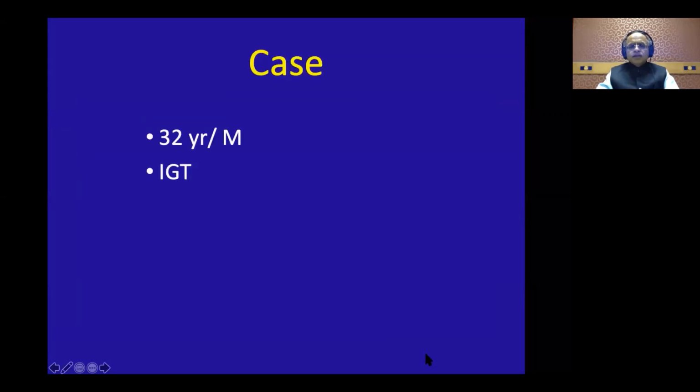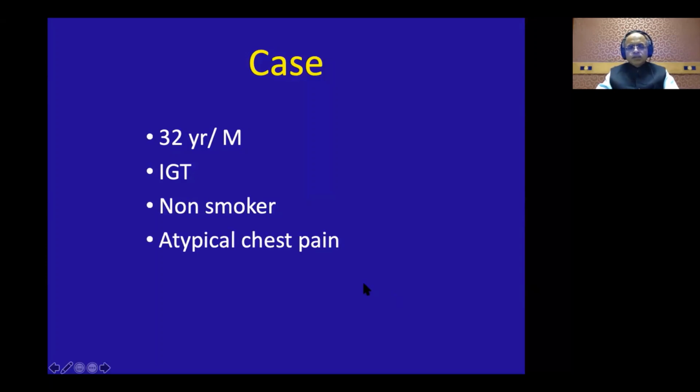Let us look at this 32-year-old gentleman. He has impaired glucose tolerance. He's a non-smoker. He has atypical chest pain. He's just diabetic, so that puts him at a higher risk. But he's just 32 years old, and the chest pain is not classical, so you will call it atypical. So he becomes an intermediate pretest probability.